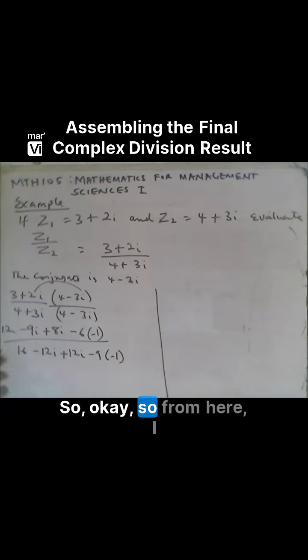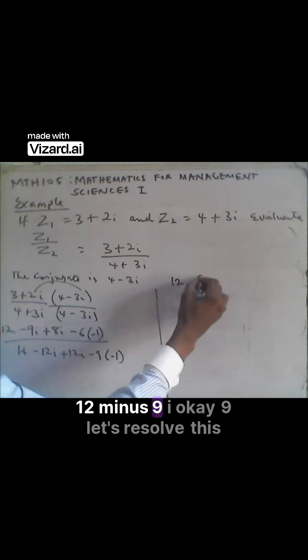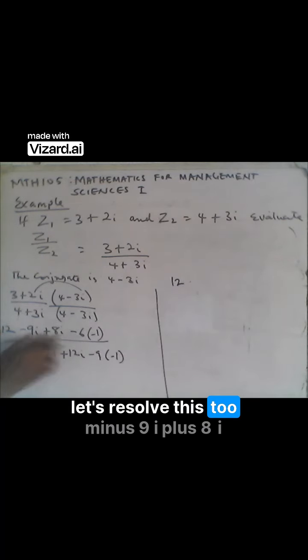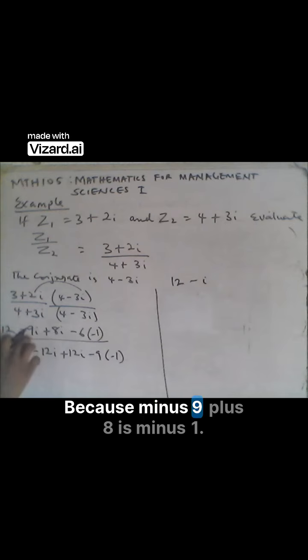So, okay, from here, I have 12. I have 12 minus 9i. Okay, let's resolve this too. Minus 9i plus 8i will give me minus i. Why? Because minus 9 plus 8 is minus 1.